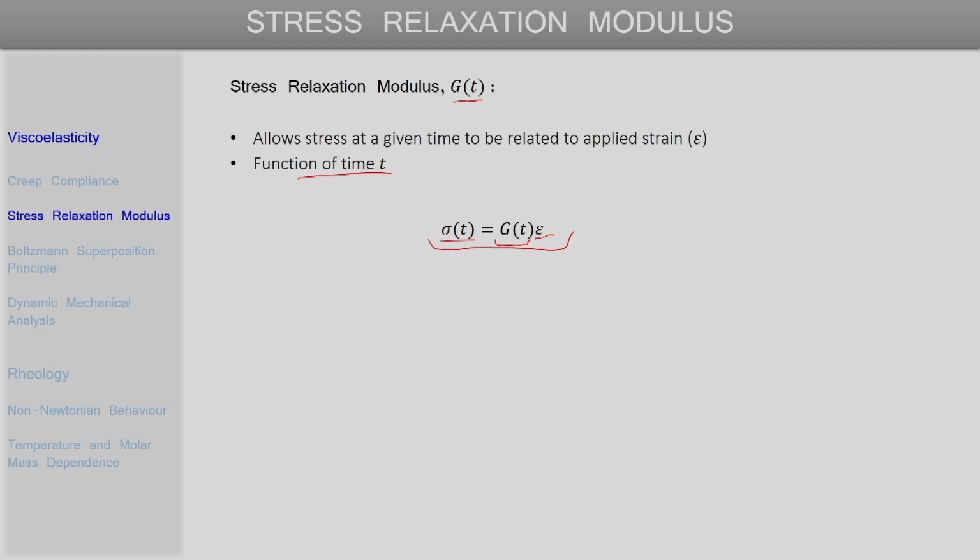So, again like in the previous case, like in the case of creep compliance, we discussed the Kelvin-Voigt model and obtained an expression for creep compliance. For stress relaxation modulus also, let us consider a simple model that we discussed in the previous lecture and see how an expression for stress relaxation modulus can be obtained.